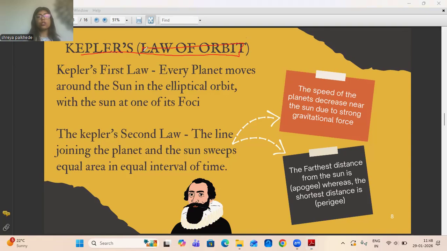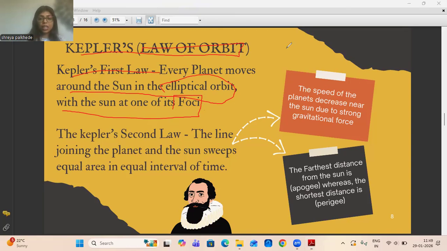Kepler's law of orbit. Johann Kepler was the first one, maybe before Sir Isaac Newton, who gave the planetary laws and the laws of orbit based upon the position of the planet and what force they are exerting and what force they are experiencing. So Kepler's first law says every planet moves around the sun in an elliptical orbit. Again, not in a perfect spherical orbit. We all know that planets move around the sun in an elliptical orbit, with the sun as one of the foci.